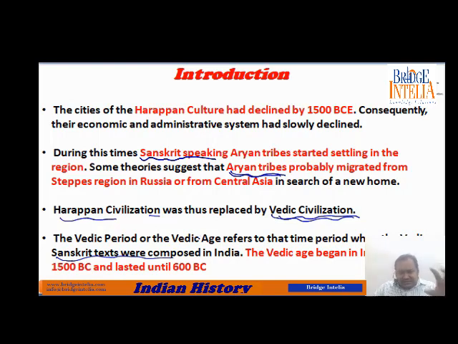During their civilizational existence, they created so many Sanskrit texts. This time period of Indian history is famous for the fact that so many Sanskrit texts were generated. So this is the sum total of Vedic civilization.